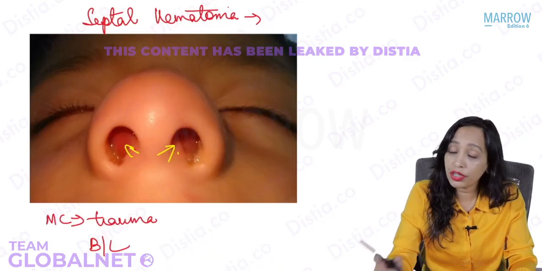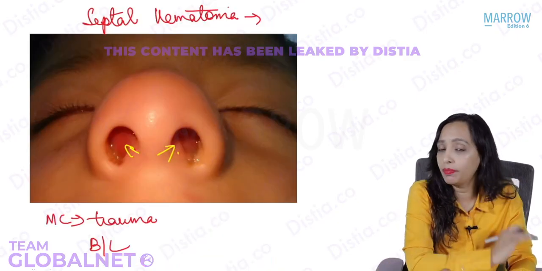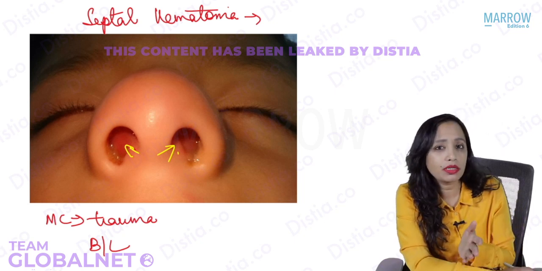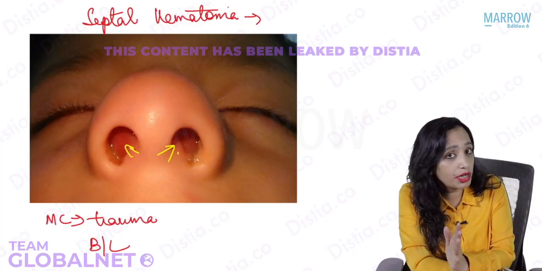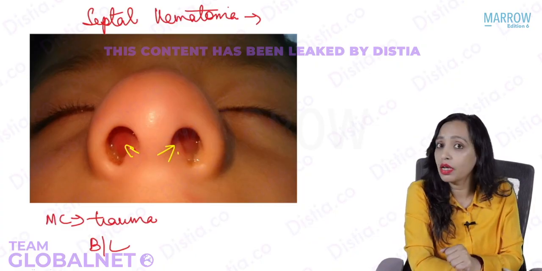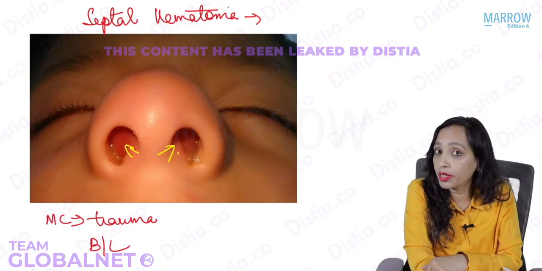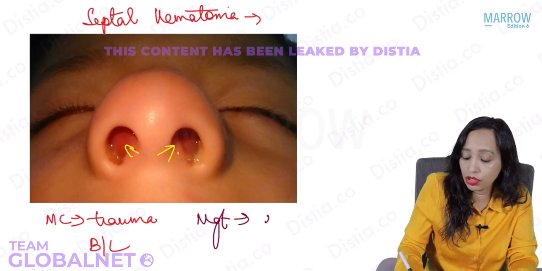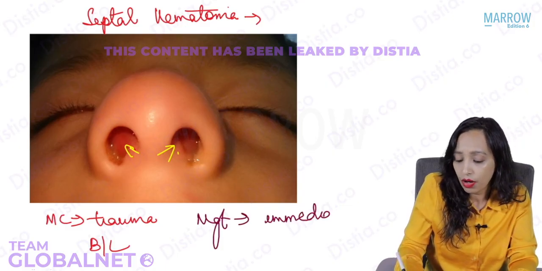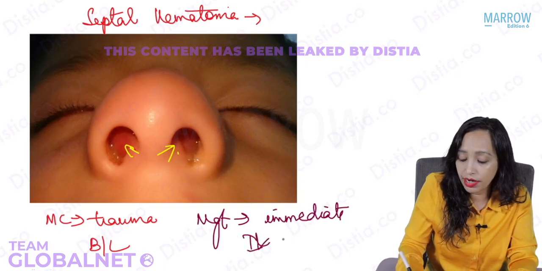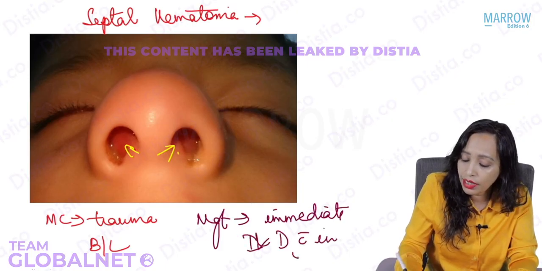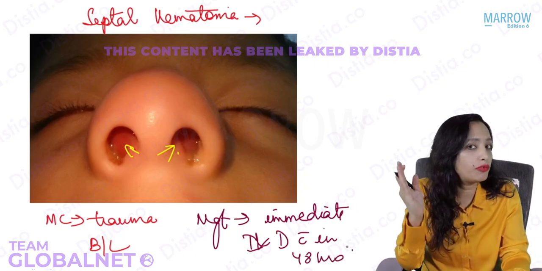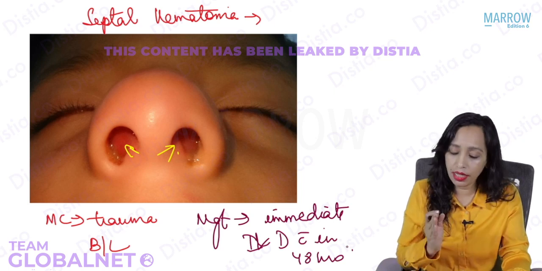So when this question was asked that the patient fell down off the bed, what should be the management? In the choices, one was give antibiotics for 48 hours and then go for incision and drainage, and one was immediate incision and drainage. So what should be the management? The management has to be immediate incision and drainage, or incision and drainage within 48 hours. You have to incise and drain the hematoma, drain the blood.